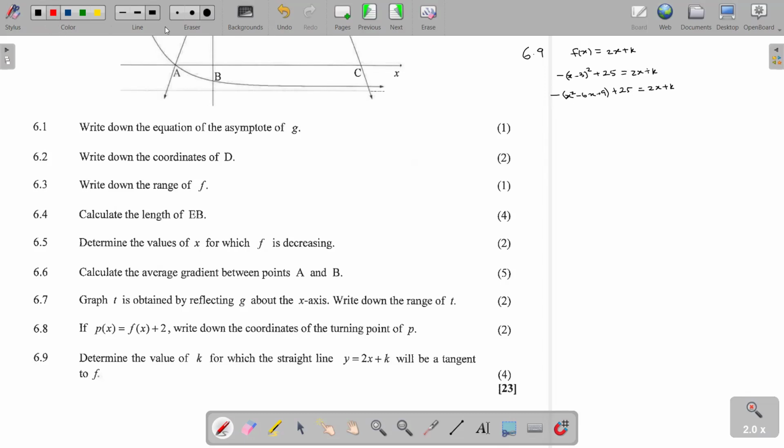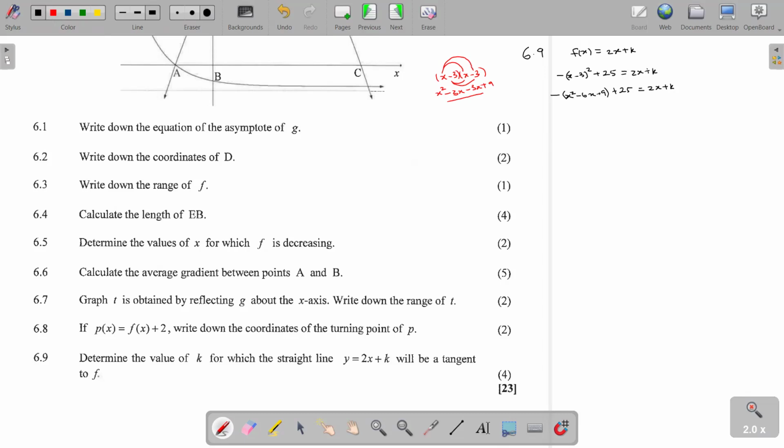This part where we have x minus 3 squared means x minus 3 times x minus 3. When it's expanded, this one is going to be x squared. This one and this one is going to be minus 3x, then minus 3x. This one and this one is going to be plus 9. So when you combine this, it's x squared minus 6x plus 9.